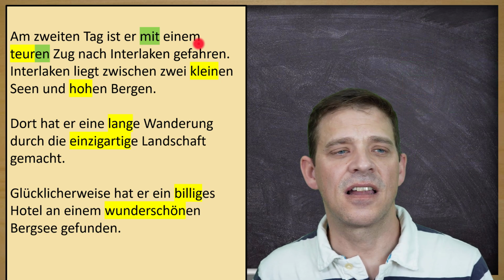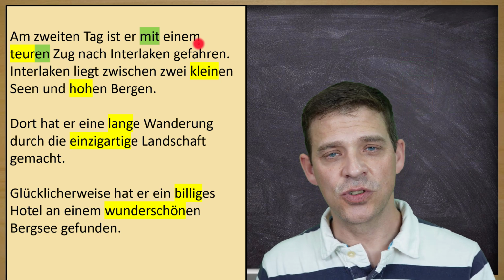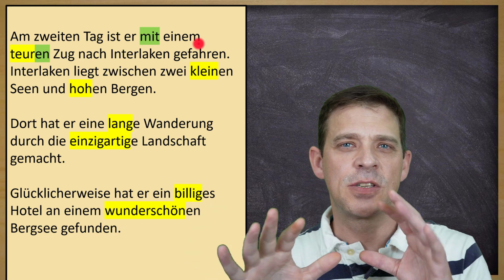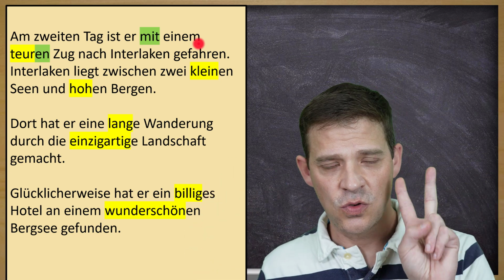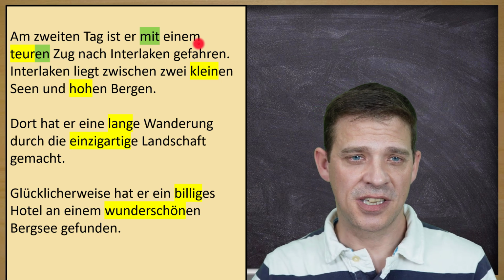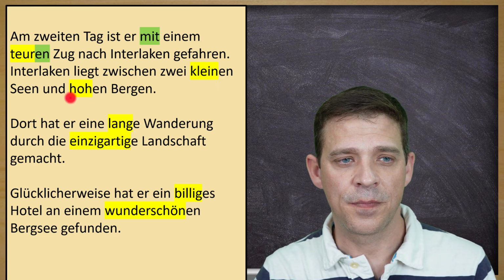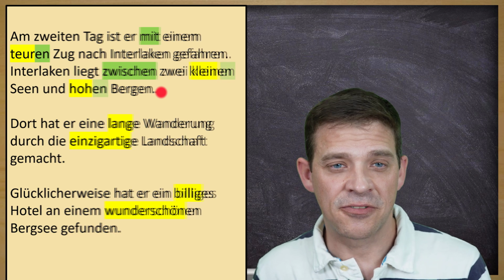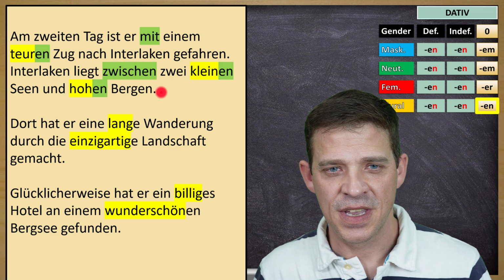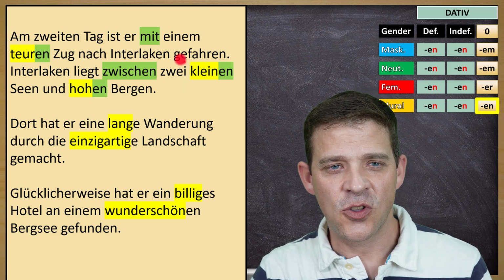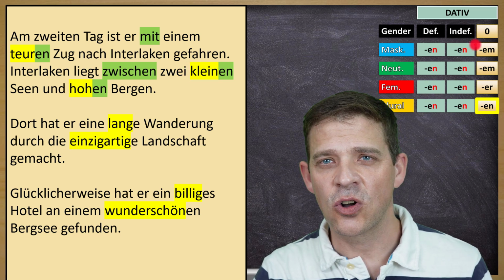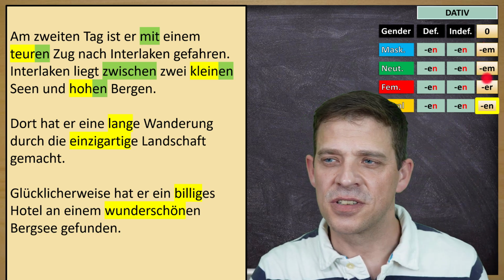Next sentence, Interlaken liegt zwischen zwei kleinen Seen und hohen Bergen. Interlaken, the city, is situated between two small lakes and high mountains. Here we have two adjectives, klein und hoch. And this zwischen here is plus Dativ. Therefore we have these zwei kleinen und hohen Bergen. This is special here because we don't have an article here, right? There's no definite or no indefinite article. And this is the so-called null article. You see this here on the table on top.